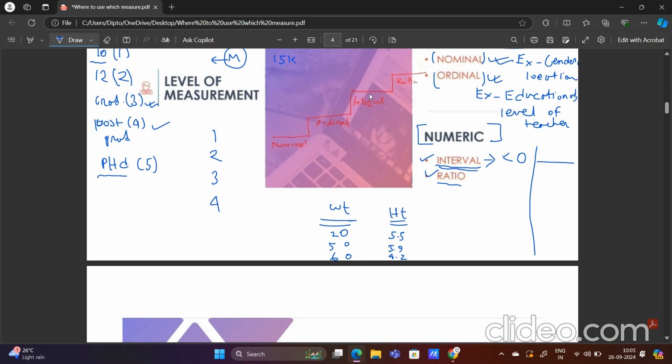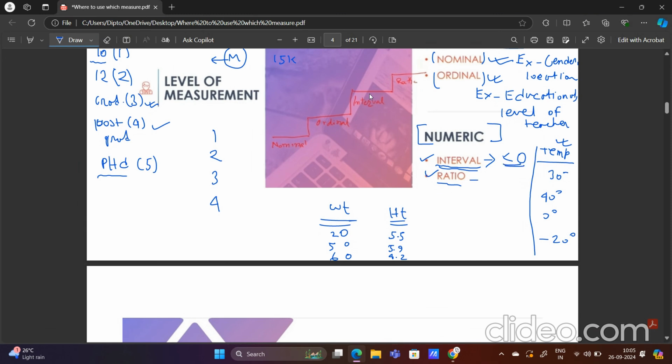So if I have data on temperature, suppose, then temperature can be 40, 30, 0 degree, and temperature can also be minus 20 degree, which we can observe. So this type of data can be negative, and this is nothing but the interval part.